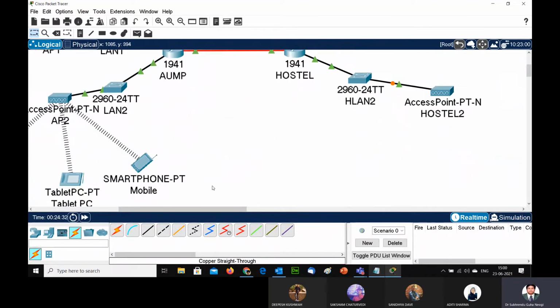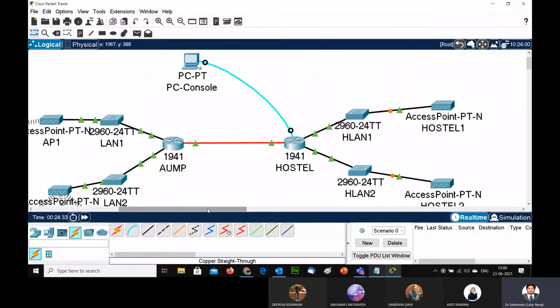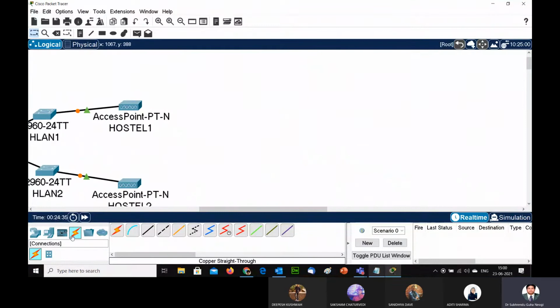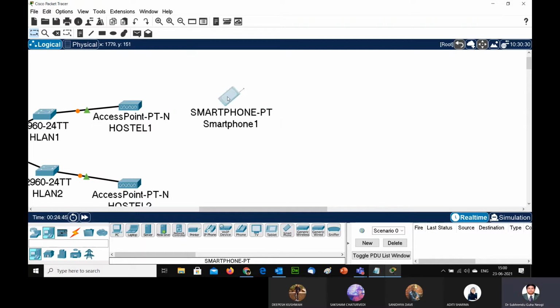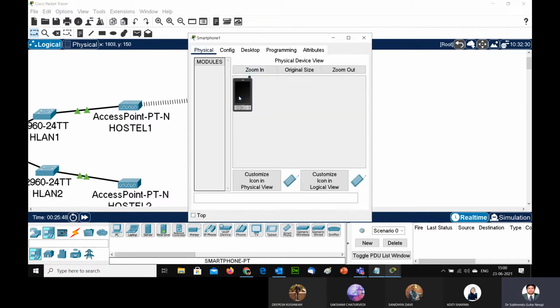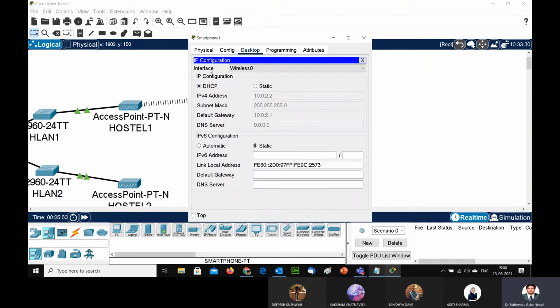Now we can get some more devices, like I can take another mobile phone here, smartphone 1, and let's see, very soon it will be connected. Go to the smartphone, go to the desktop, and yeah, you can see this is getting an IP address.